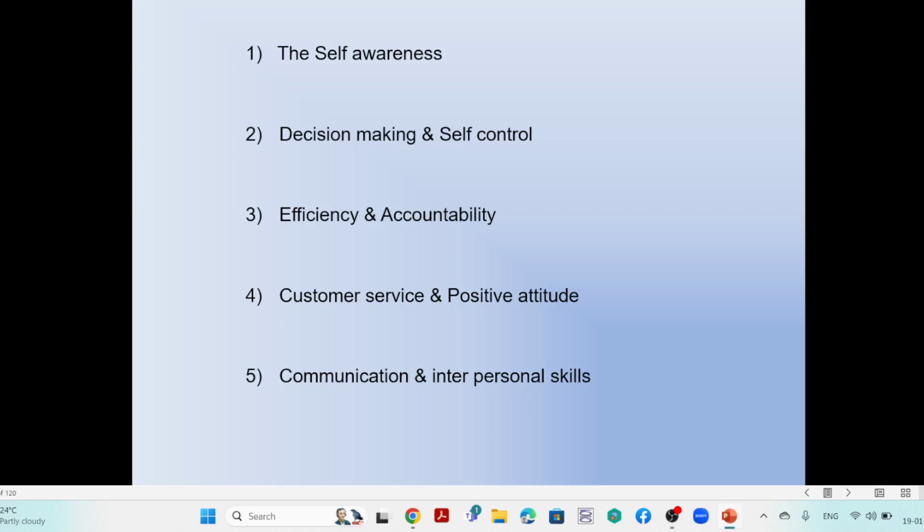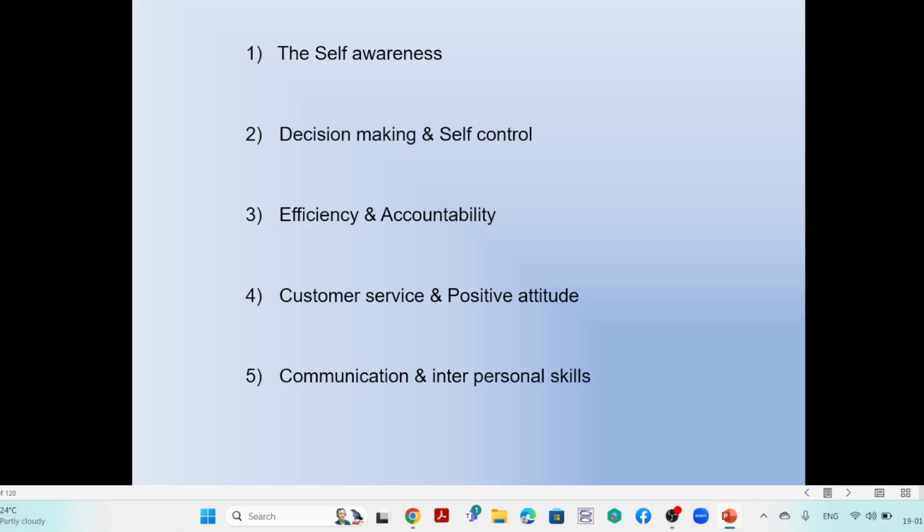The customer service means all the 24 into 7 it will work as an awareness. So anytime any information intimacy to the body, the body will make the response mechanism almost all the hours. So that is why it will act as a customer service and almost always the positive attitude. So that is the point here we have to take in consideration. Then communication and the personal skills.